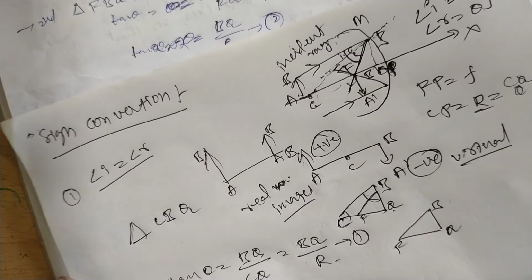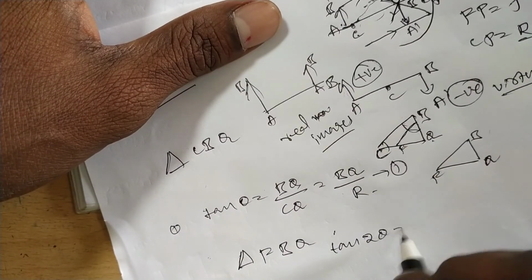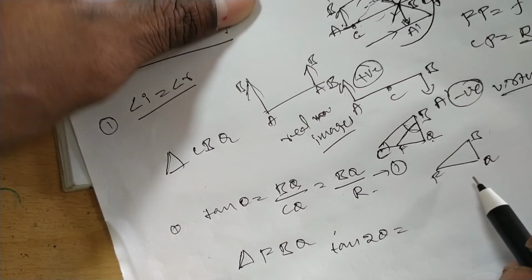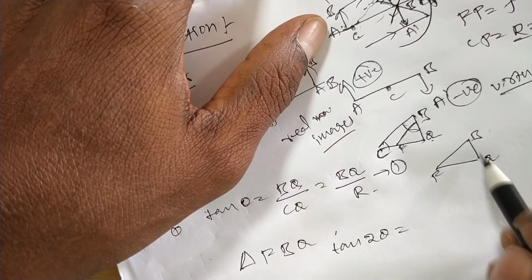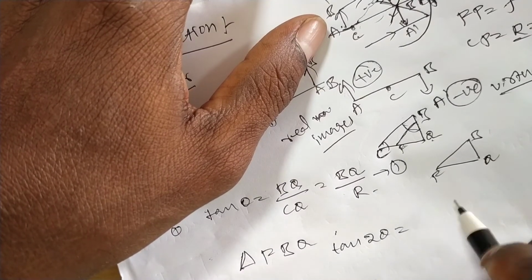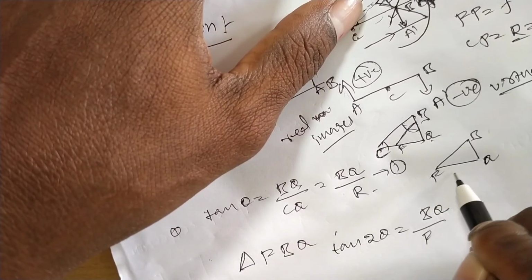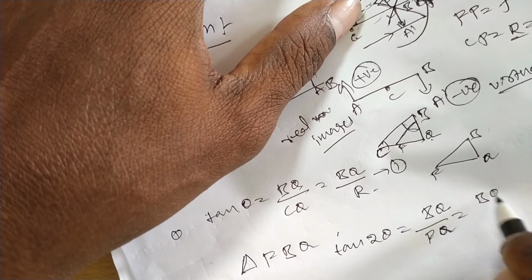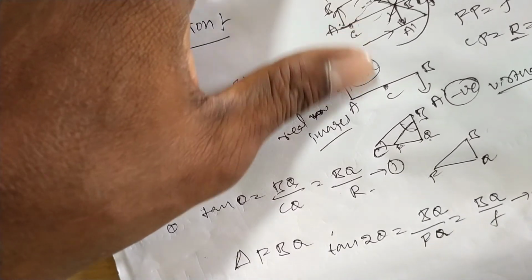From this triangle, tan 2 theta is equal to BQ by FQ, or FP, which is the focal length. That is equation number 2.